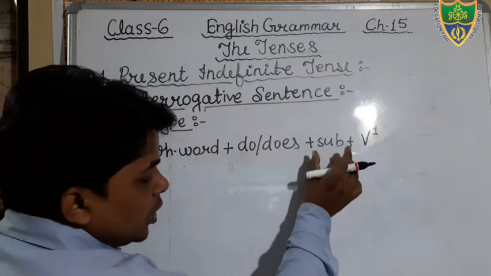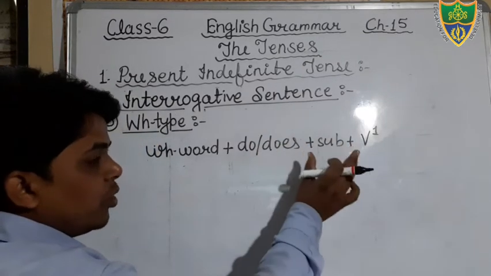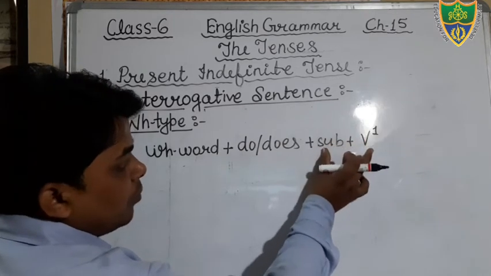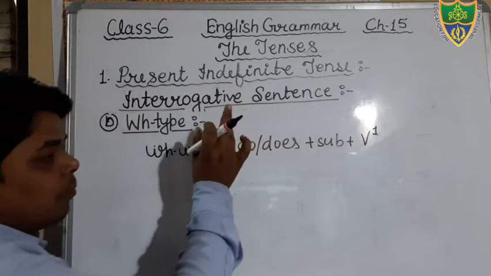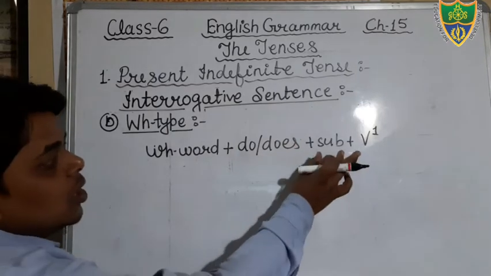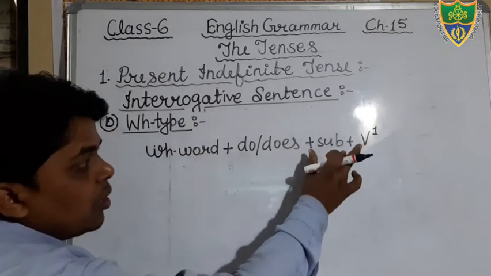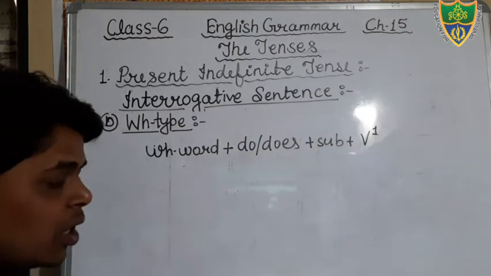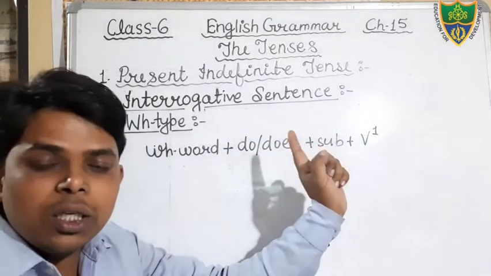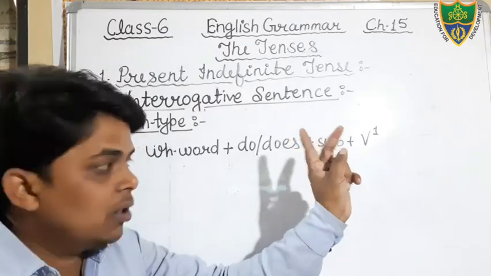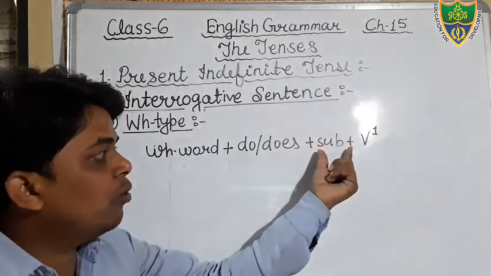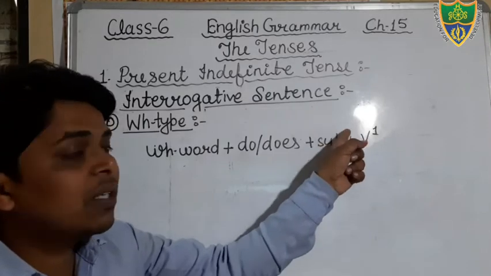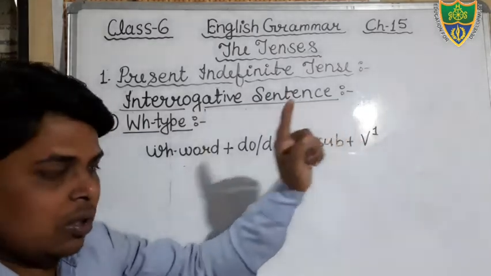If negative interrogative sentences are there, then you will use not after the subject. But we are reading pure interrogative sentences, so we will not use a negative word here. But in case any negative word is given in the sentence, then you will also consider it. We can also put the negative word not after the subject.